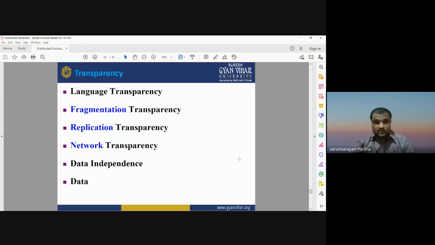So these are some transparency functions, transparency benefits of distributed database management system. When we access the distributed database through the network, we have all the information about the language, the fragmentation, the replication, the network, data independence, and the data type and data function. So this is the transparency option. It is very important in case of distributed database management system. Now moving to the next slide.